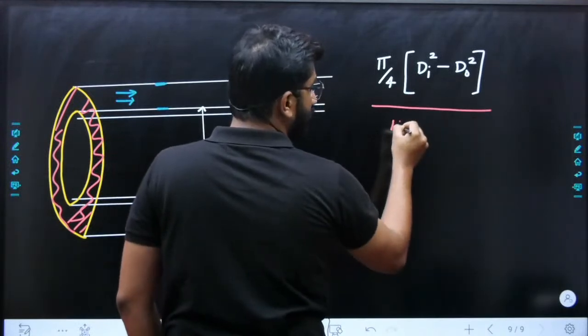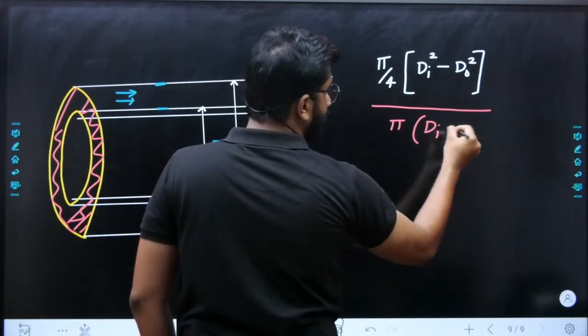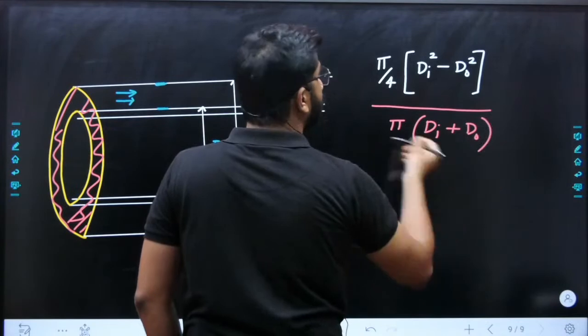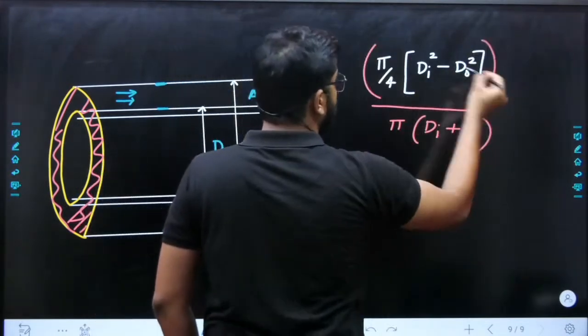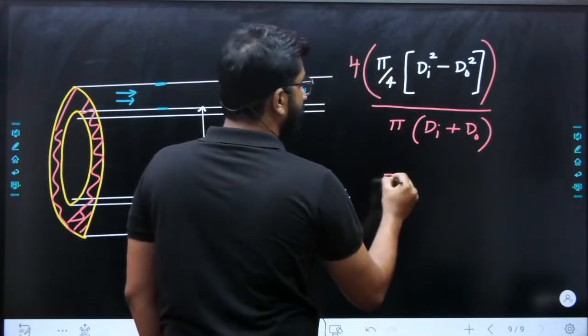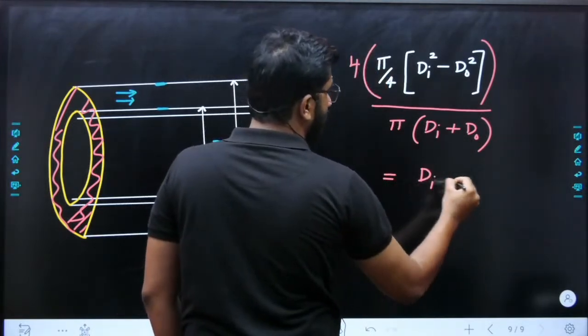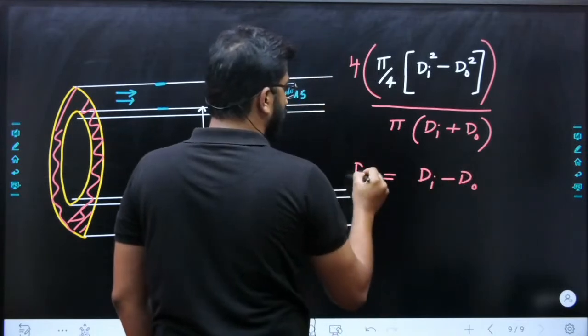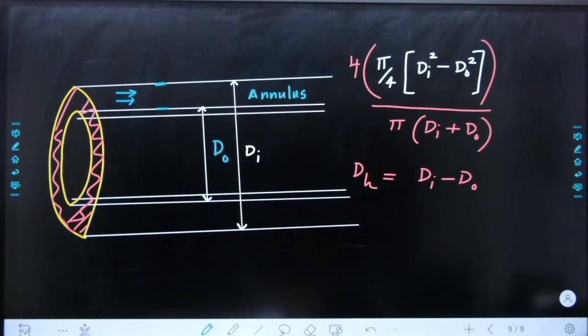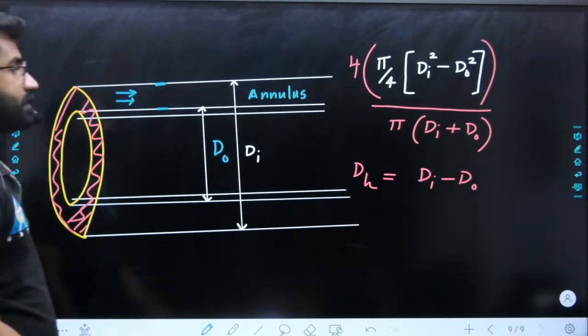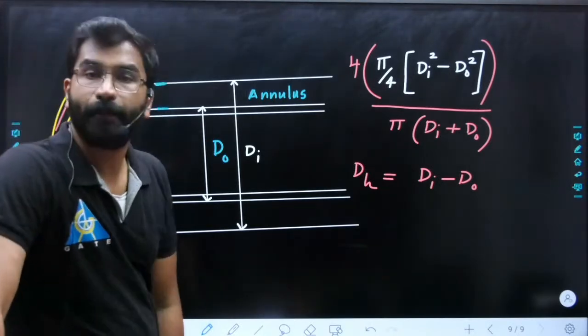What is the perimeter? That is pi into DI plus D naught. This is the equation, multiplied by 4. So you will be getting DI minus D naught as the hydraulic diameter for annulus. This is the hydraulic diameter for annulus for pressure drop.